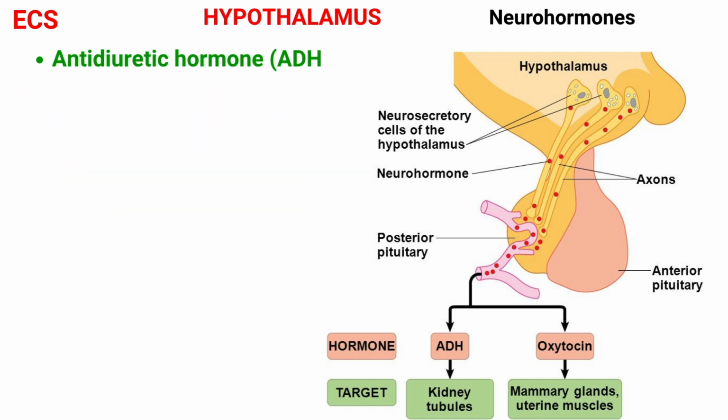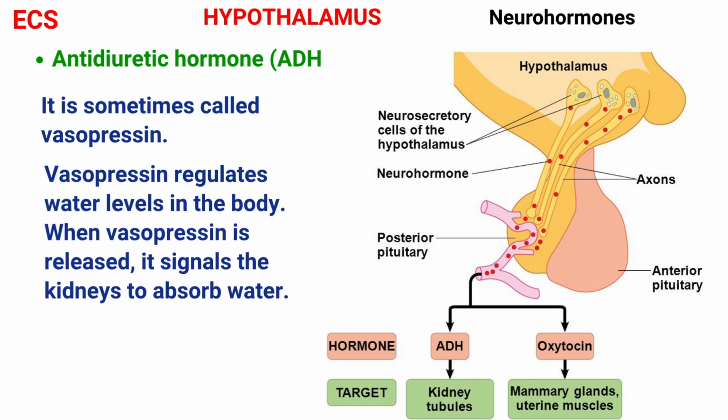First, we will see antidiuretic hormone. This hormone is primarily known as ADH because of its action on the kidneys. It is sometimes called vasopressin when secreted in high concentrations to stimulate contraction of smooth muscles in the walls of arterioles in response to hemorrhage or dehydration. Vasopressin regulates water levels in the body. When vasopressin is released, it signals the kidneys to absorb water.